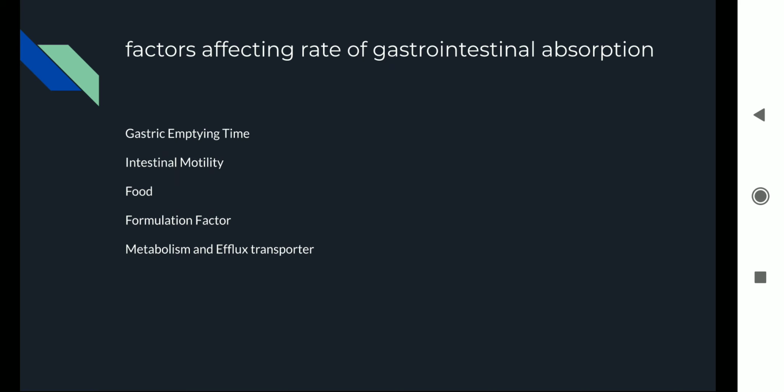One of the very important drugs that can be administered in this way is insulin for diabetic people.